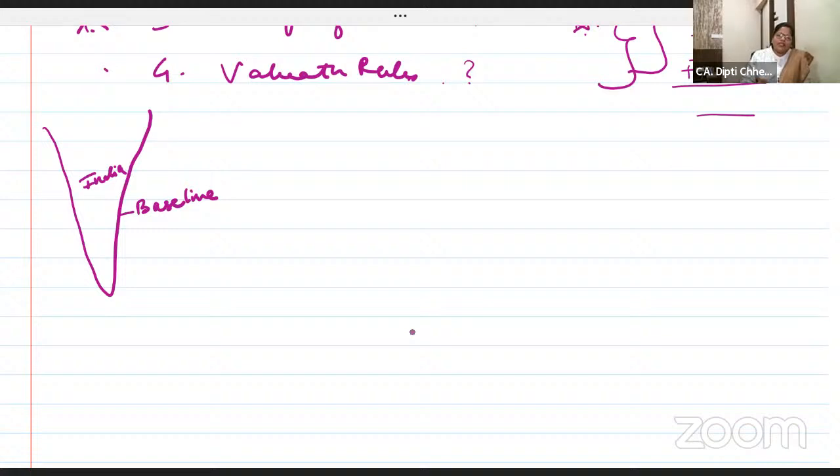Ma'am, why are you making us draw? We don't have to draw, but in so many exams they have asked MCQs from this. So from the baseline, 4 classes, I think you have joined late. 4 classes I'll take for customs and it will be over. Today is Thursday, then Friday, Saturday, Monday. Sunday is a holiday, there is no class. Study on your own.